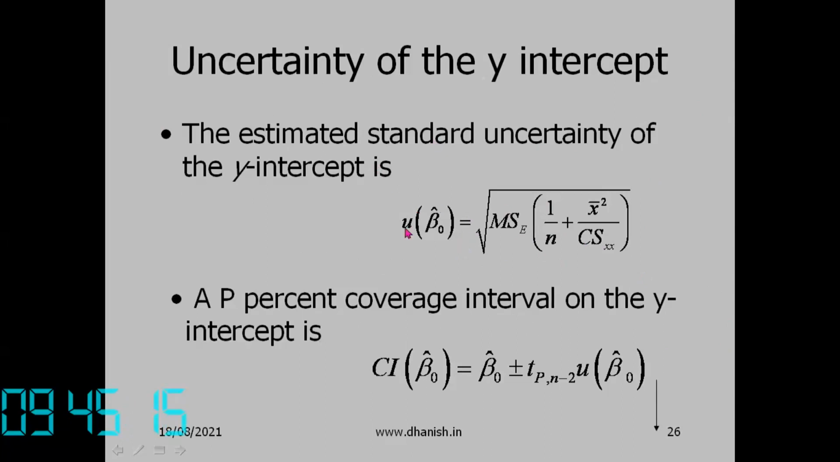And then this is the standard uncertainty. A coverage interval will be obtained by multiplying this by the t factor. So the coverage interval for beta naught cap is equal to beta naught cap plus or minus t_{P, n minus 2} into the standard uncertainty of beta naught cap.